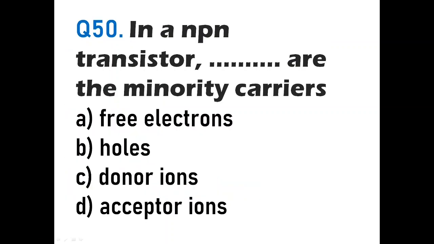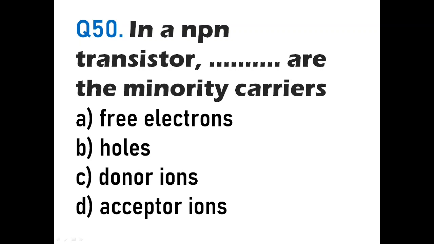In a NPN transistor, dash are the minority carriers. Now this question is a little tricky, where he has not asked majority carriers, he has asked what are minority carriers. Now if you see NPN, so N is emitter, P is base, and again N is collector. That means majority charge carriers are coming from N region. So in N region, majority charge carriers are electrons.